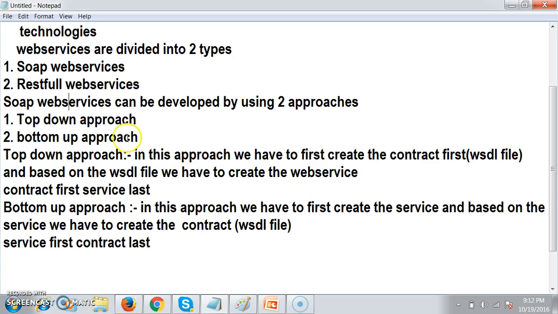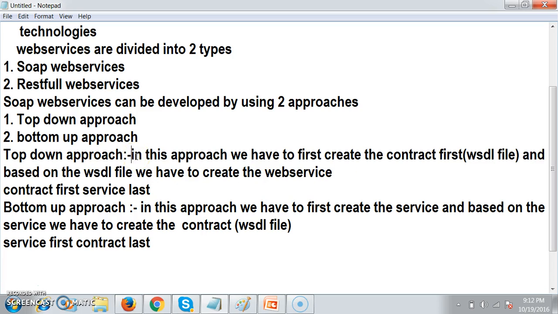But here the top-down approach is somewhat difficult. Why? Because it is very difficult to create a WSDL file without creating the service. If you want to create the WSDL file first as a developer, you must have strong knowledge of XML. You must be an expert in XML. Then only can we create the WSDL file first, and then create the service.